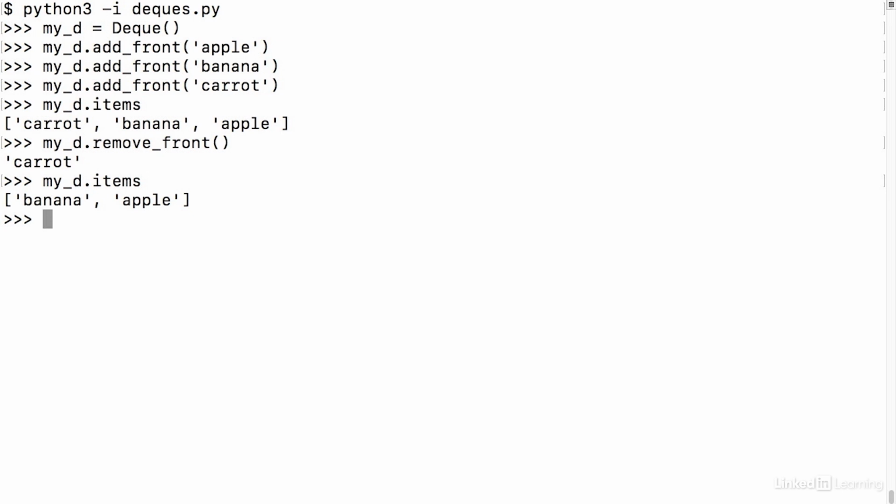Let's try remove rear. If we do myD.removeRear, what I expect to happen is apple should get removed and returned back to me. There it is returned back to me. And if we do myD.items, we should get now a list that only has banana in it. And that's what we get. So we know that our code works.